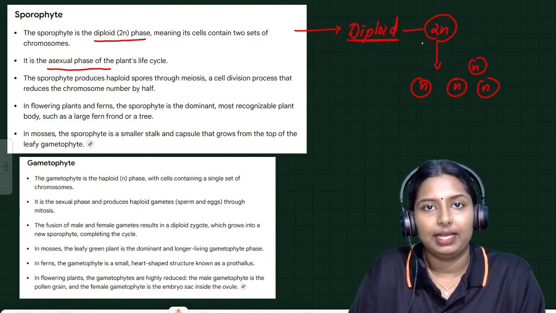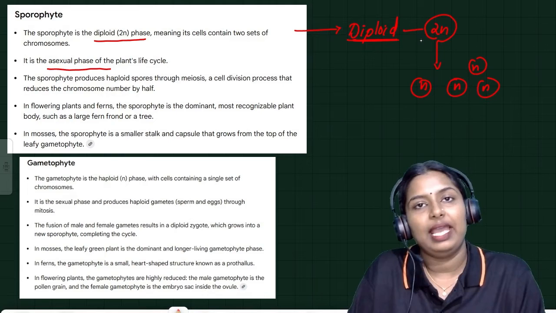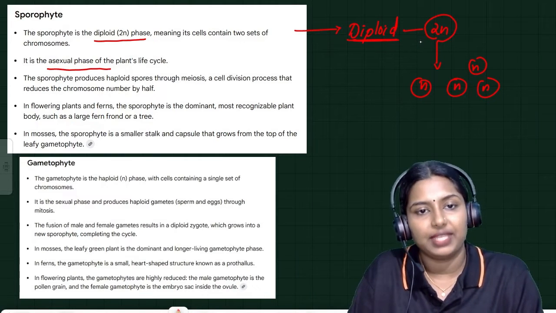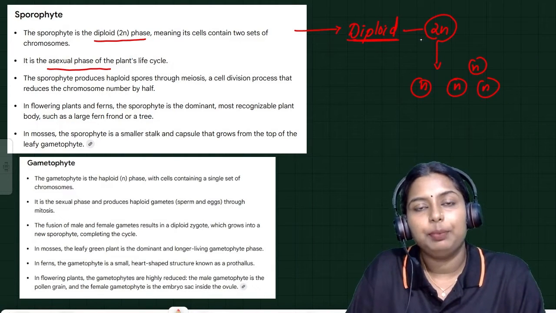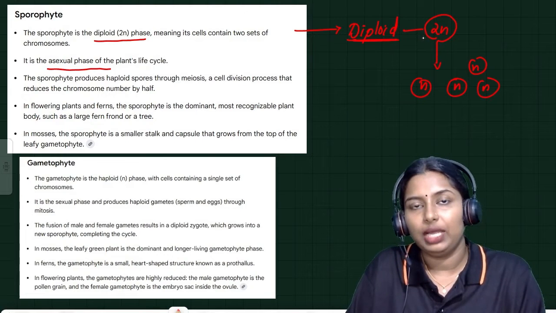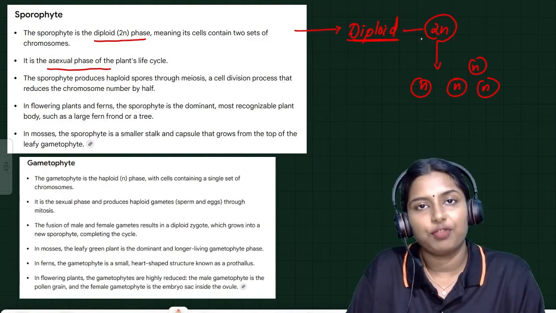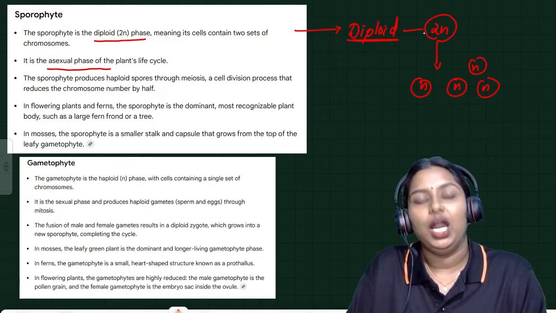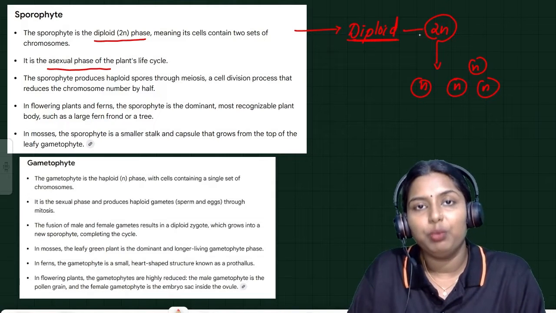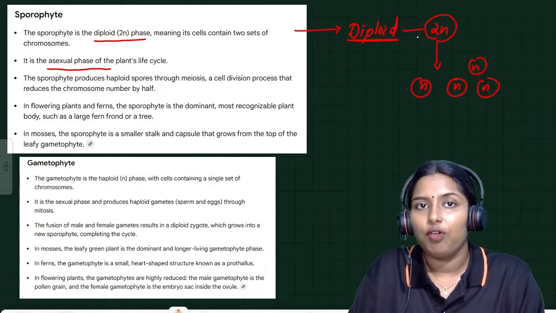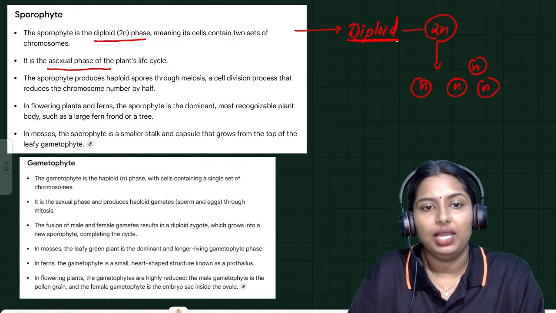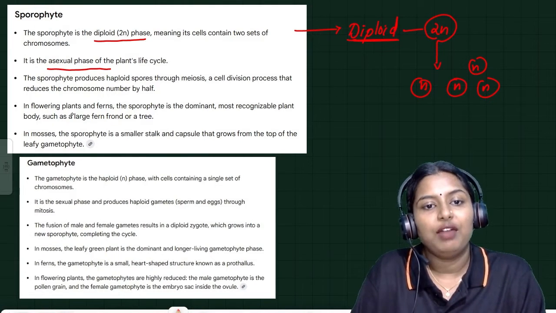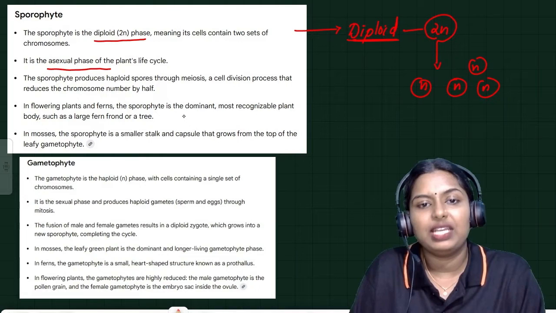You should remember that. Sporophyte means it is the asexual phase of the plant's life cycle. In that, the plant body is sporophytic, so it contains two sets of chromosomes, and it will undergo meiosis to form four spores, which are haploid in nature. In flowering plants and ferns, the sporophyte is dominant.